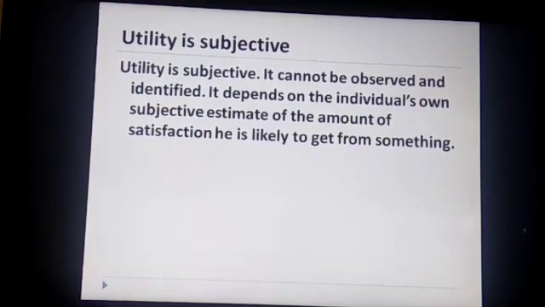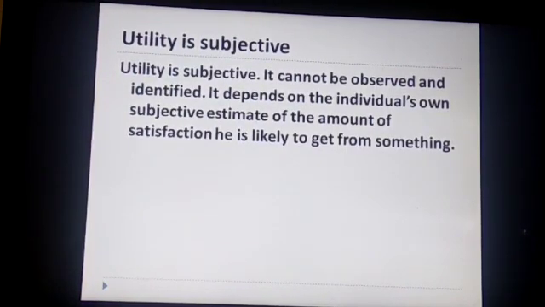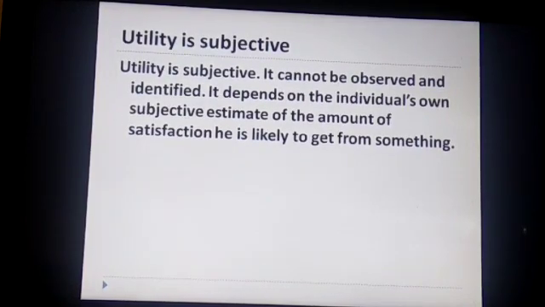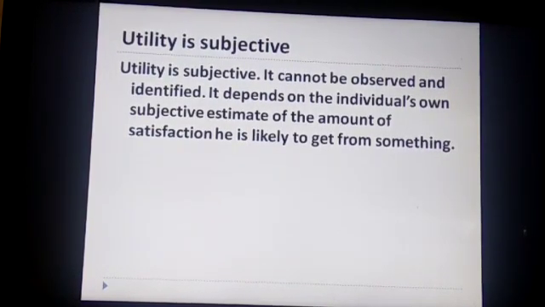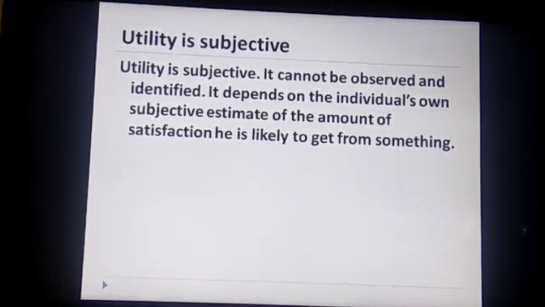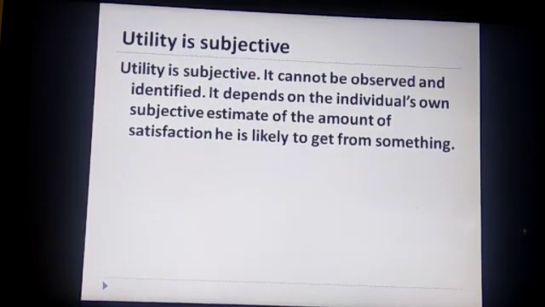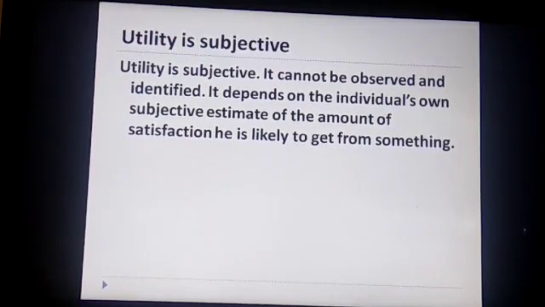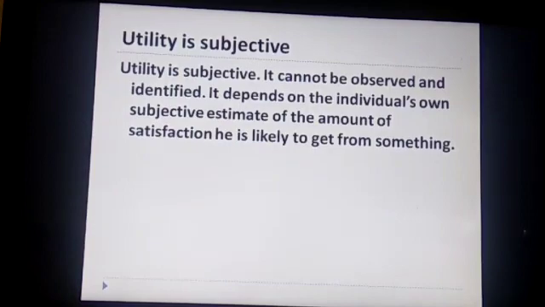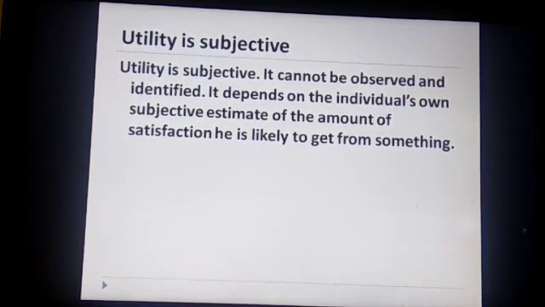Utility is subjective, that is, it cannot be observed and identified. It depends on the individual's own subjective estimate of the amount of satisfaction he is likely to get from something. It means that utility is different from one person to another. For explaining this point, I'll take the example of two people. One is Aman, one is Raman. Aman eats only 2 chapatis and his hunger is satisfied.